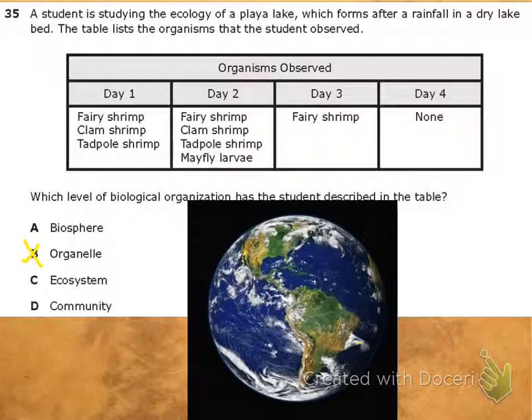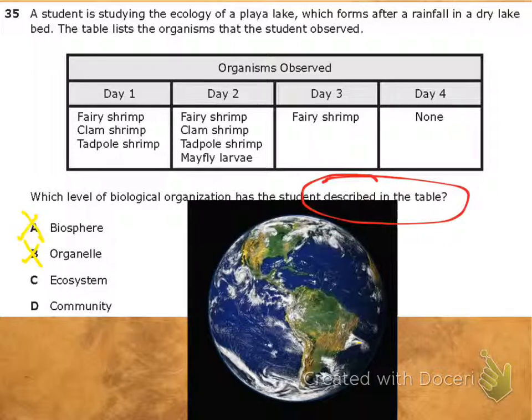So biosphere is the earth, right? Remember, we are thinking inside the box because we're just using what he says in the table. The question is, which level of biological organization has the student described in the table? All we see in the table is a couple different types of organisms. That's it. So is it a biosphere?